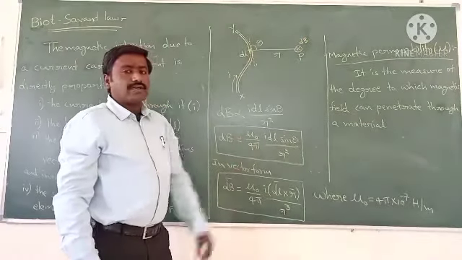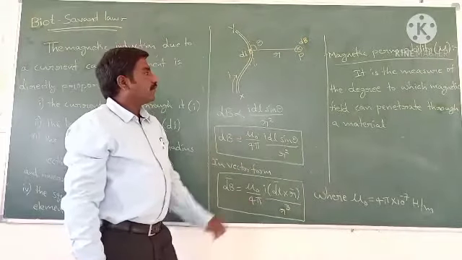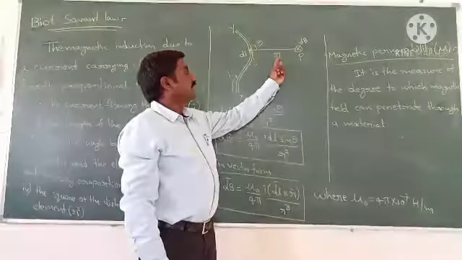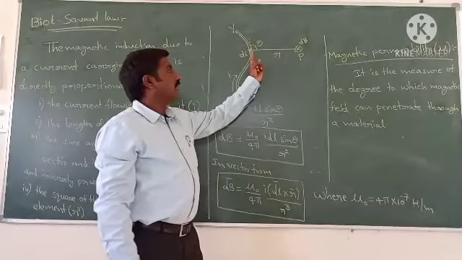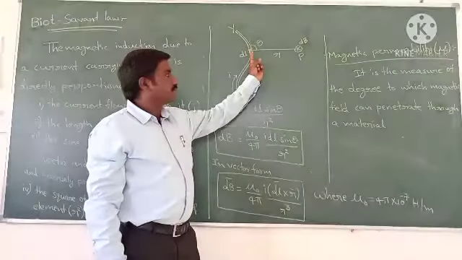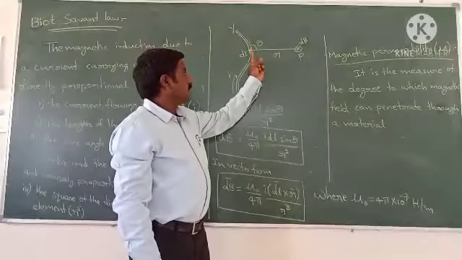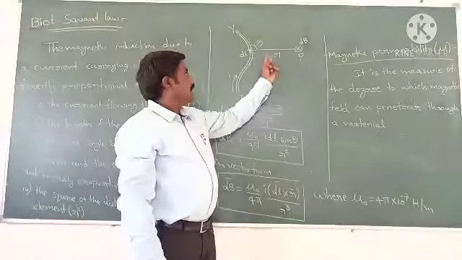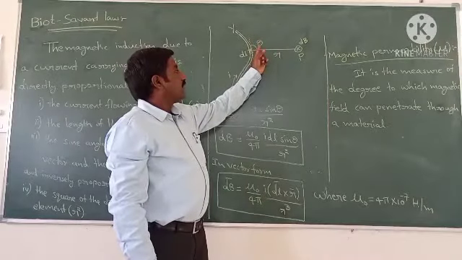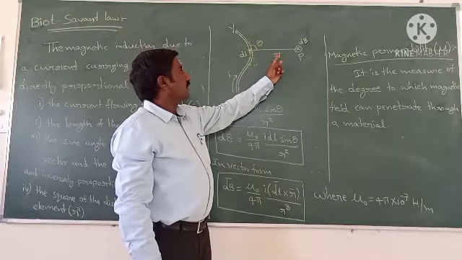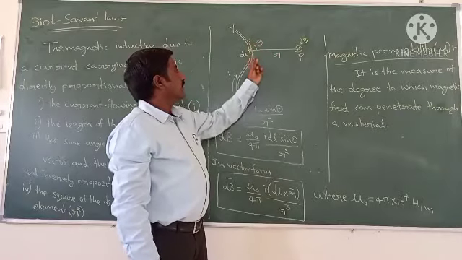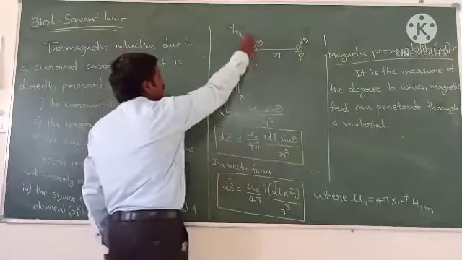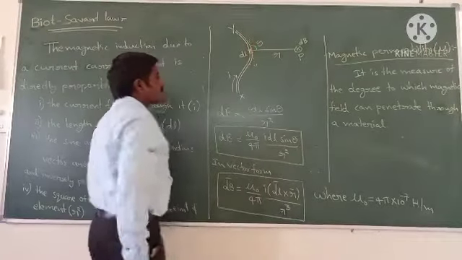To find out that magnetic field, we have chosen a point P at a distance r from the elemental length dl. So the distance between the dl element and point P is r, and theta is the angle between this position vector and the elemental length. This is the theta. Theta is the angle between the element and the position vector.